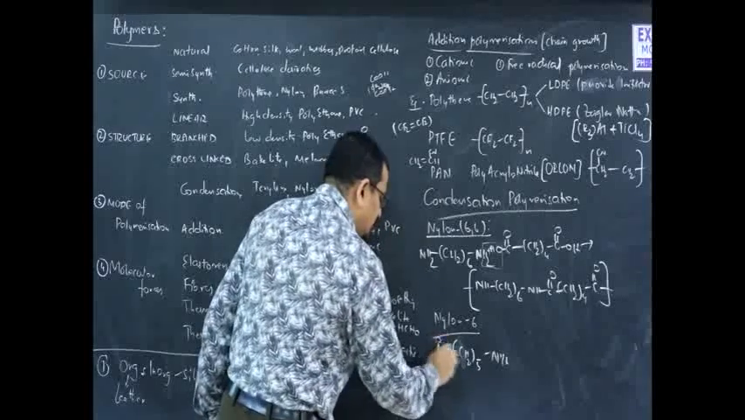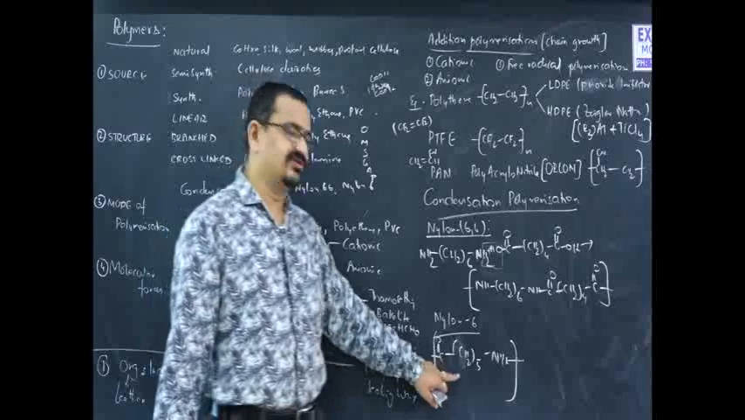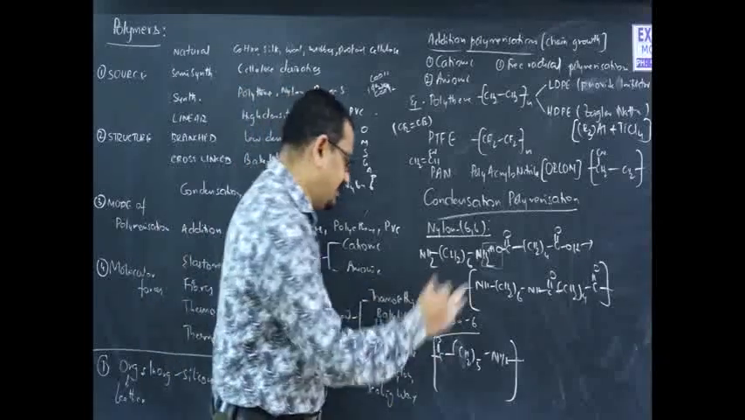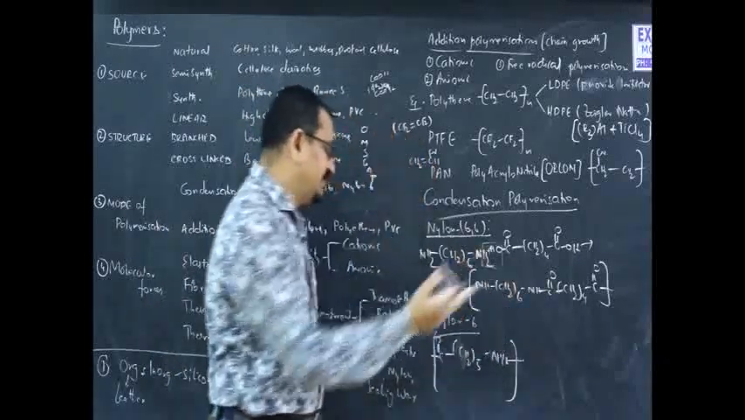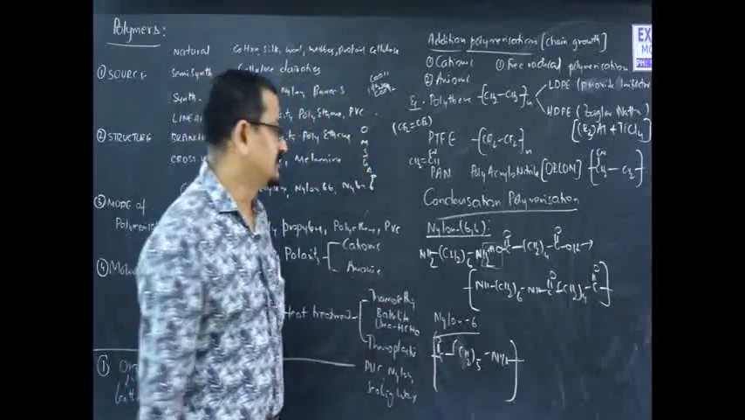nylon 6 is CH2 taken 5 times, NH with C double bond O. Caprolactam is the monomeric unit which is used for the preparation of nylon 6. Between every 2 NH groups, a 6 carbon chain can be noticed. That is why this is called nylon 6.